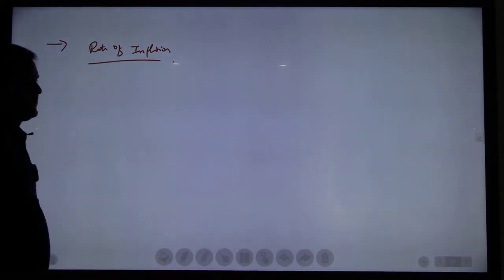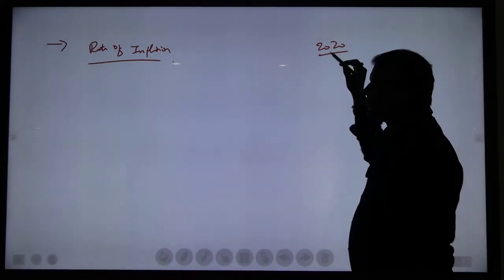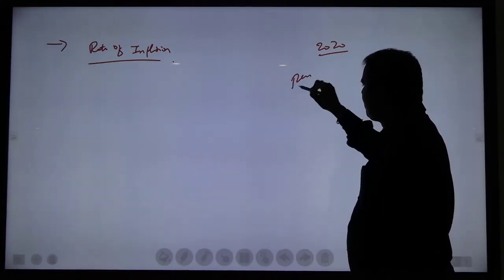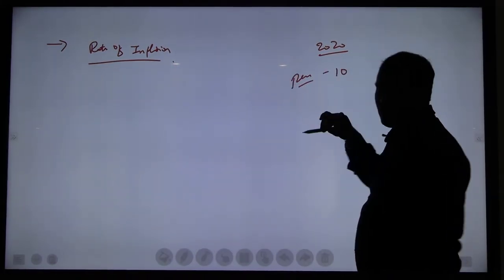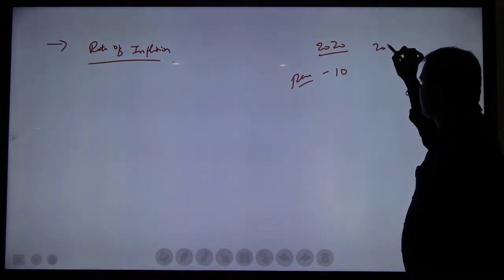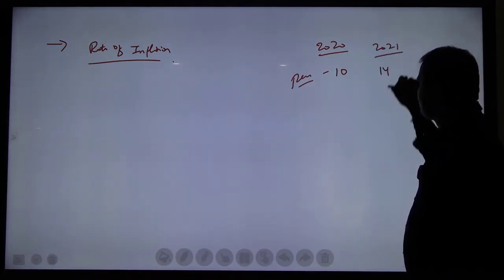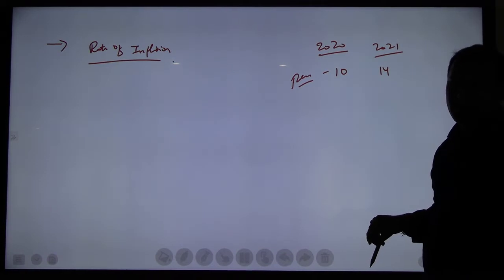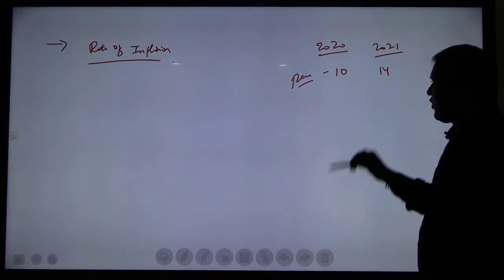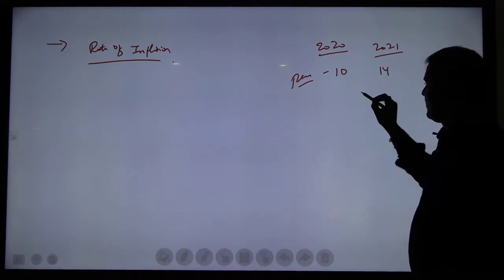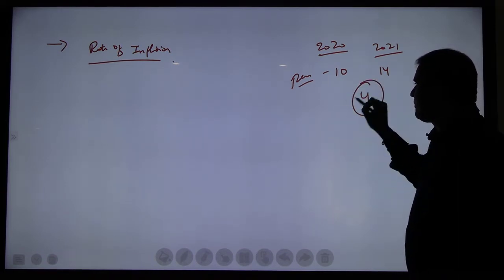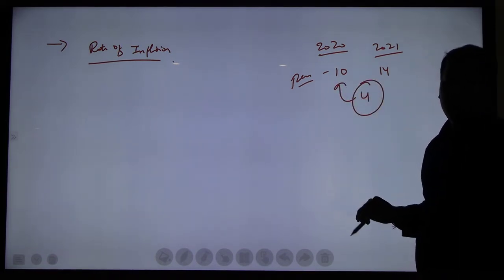Rate of inflation. I'll give you an example. We have taken one example, right? In the year 2020, the price of the pen was 10 rupees. In the year 2021, the price of the pen was 14 rupees. Understood? How many rupees increased? 4 rupees increased compared to the previous year.